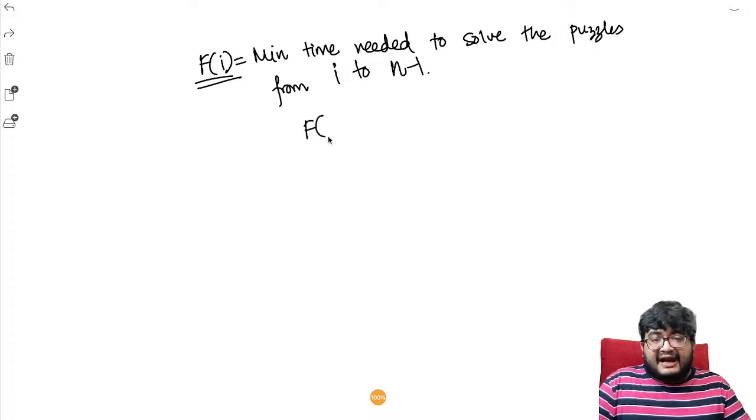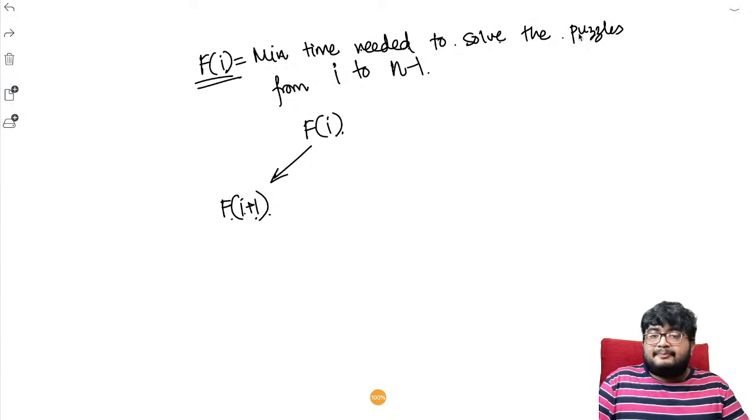So at f of I, at the ith puzzle, what can he do? He can either do it himself, so he will end up at puzzle I plus 1. F of I plus 1 is the minimum time needed to solve the puzzles from I plus 1 to n minus 1.